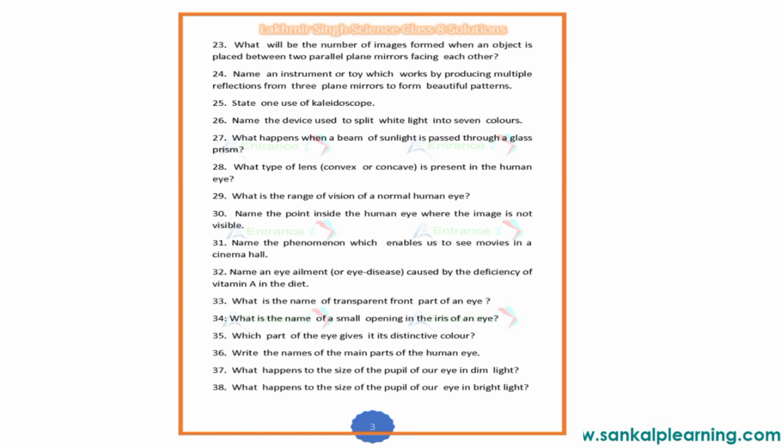What happens when a beam of sunlight is passed through a glass prism? Okay, 26th. Name the device which is used to split white light into 7 colors. That is prism. Then what happens when a beam of sunlight is passed through a glass prism?